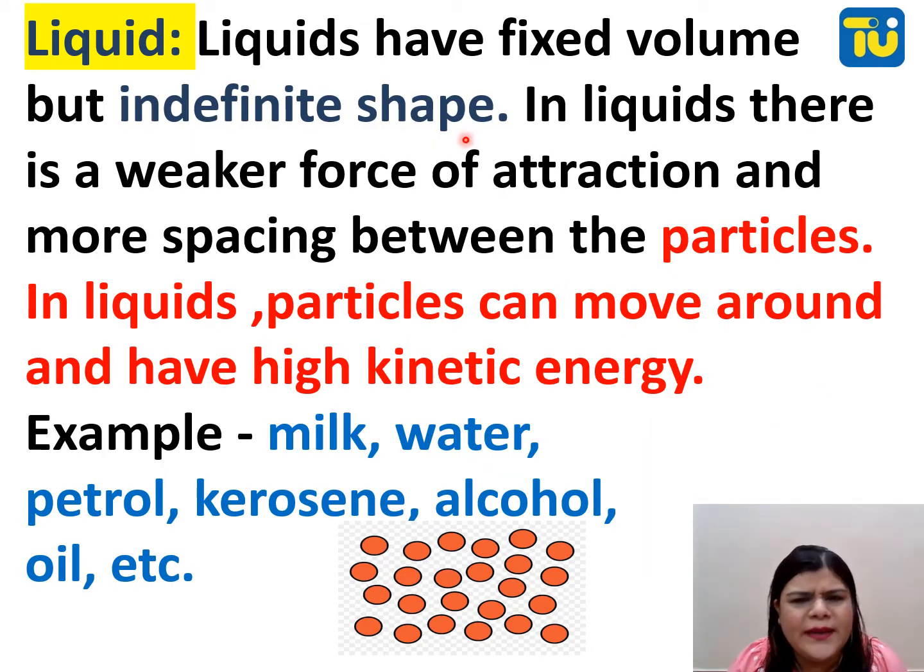Liquid. Liquid has a fixed volume but indefinite shape. Why? You put 1 liter of water in your bottle and put that same water in a mug. It will take the shape of the mug. So the shape is never fixed. In liquids, there is a weaker force of attraction and more spacing between the particles, as you already know this. In liquids, particles can move around and have high kinetic energy because they can move. Milk, water, petrol, kerosene, alcohol, oil, etc. are the examples of liquids. Fine.